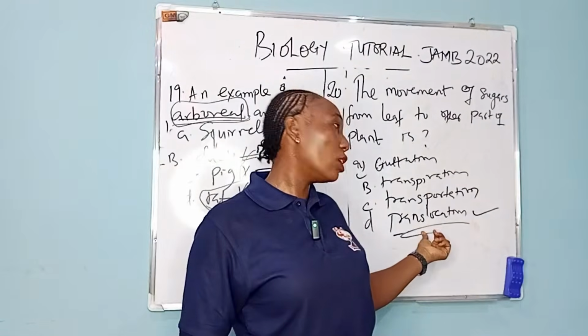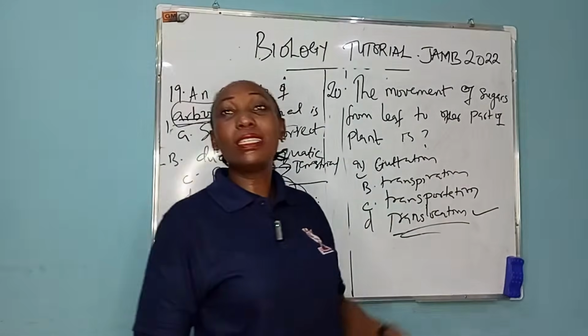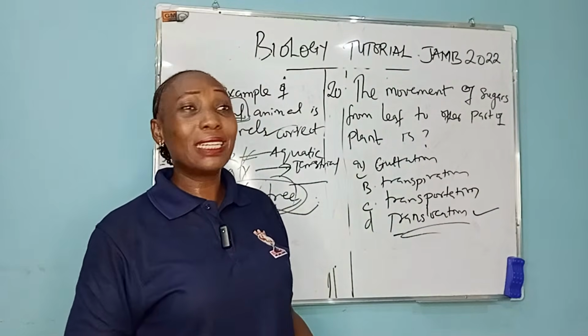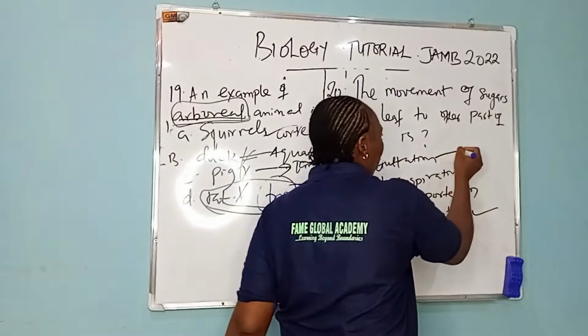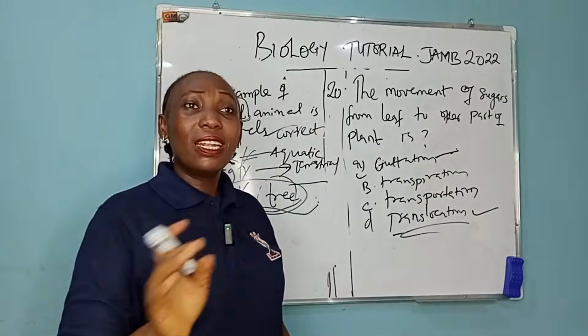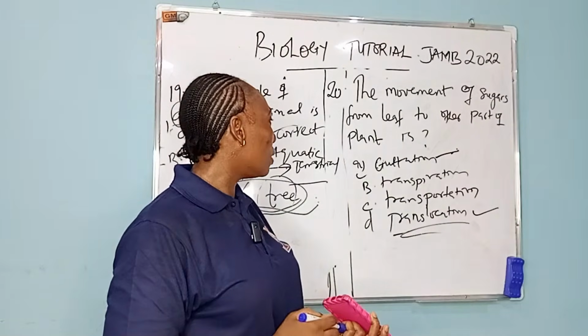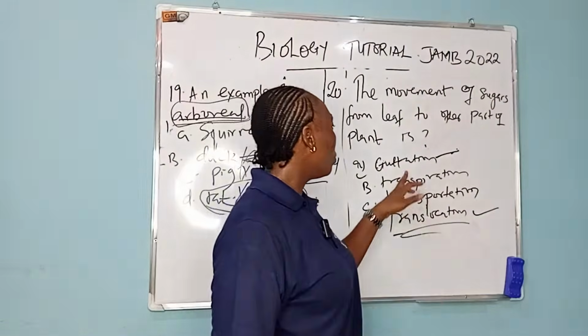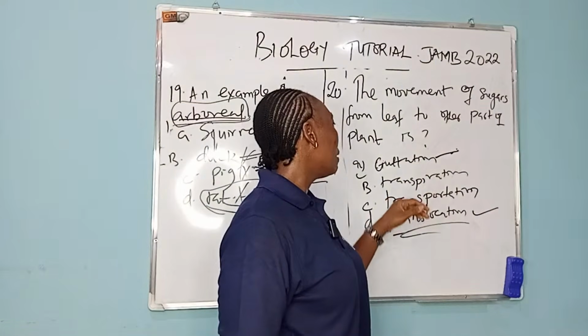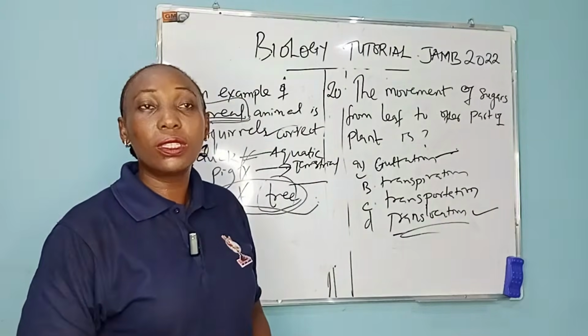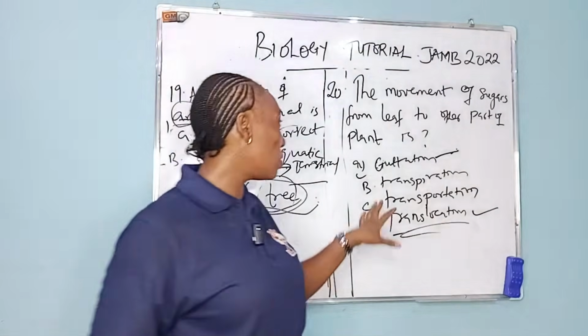That is translocation. Guttation is the escape of excess water droplets from the leaves, the process in which liquid water leaves the part of the leaves, and it usually happens at night. Then transpiration is the release of water from the stomata of the leaves to the atmosphere during the daytime.